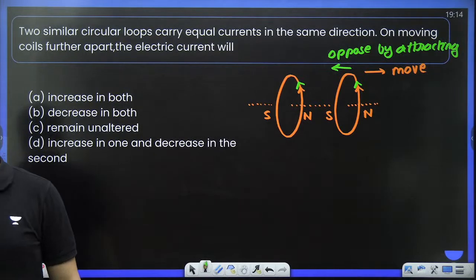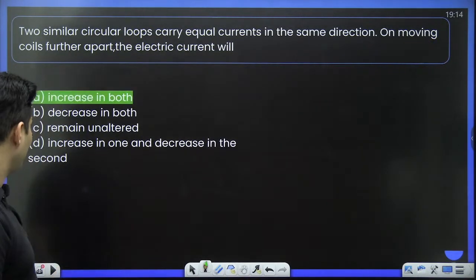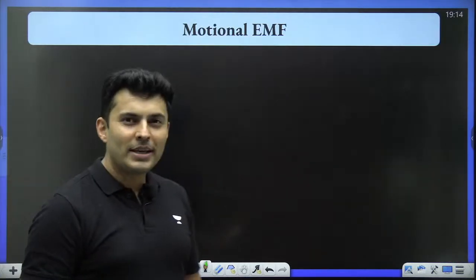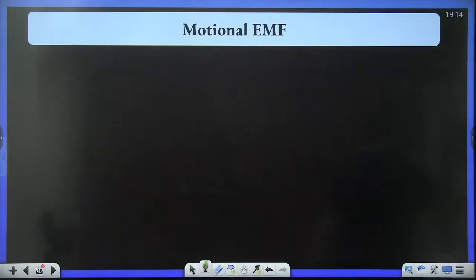Understood? Everybody with me? Clear? Awesome. Chalo. Let's now slowly move towards motional EMF.